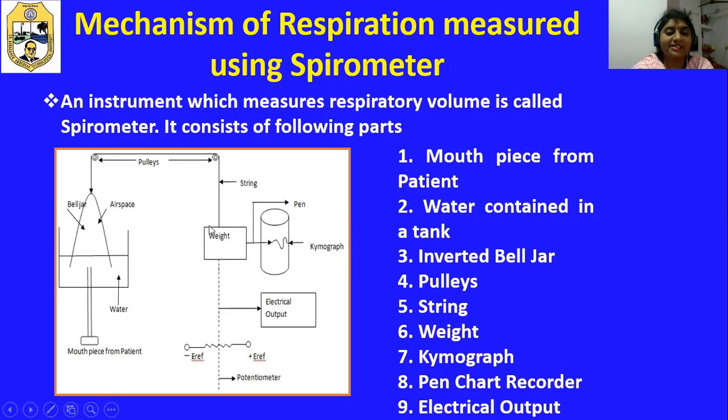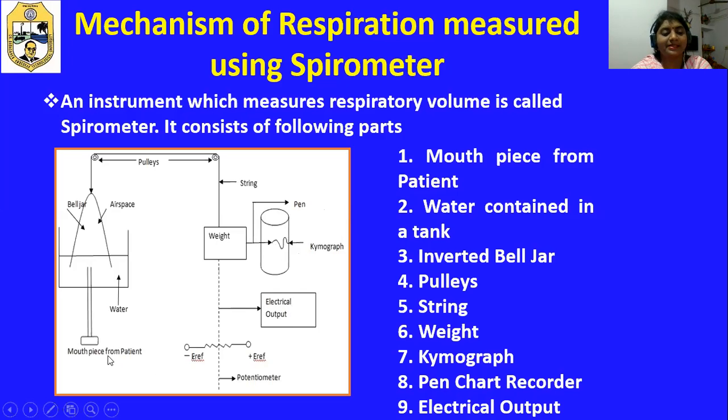This change in weight position is measured by using this pen, which writes on the chart paper, and we observe the respiratory pattern in the kymograph for inhaling. At the same time, we get the electrical output over here.